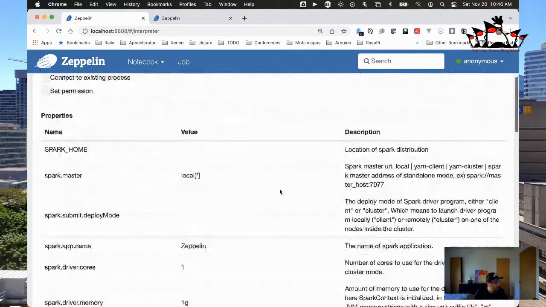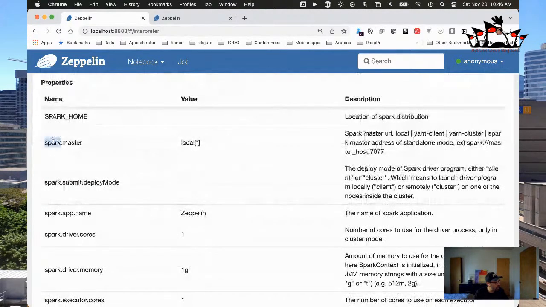If we scroll down a little bit here, you can see this is where we would configure where our Spark interpreter lives. The default is to connect to the local Spark runtime, i.e. our Spark instance, which has all of our data in it. And you can see it will connect to Spark on port 7077 locally.